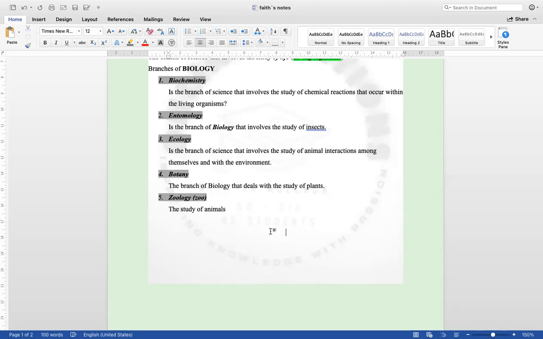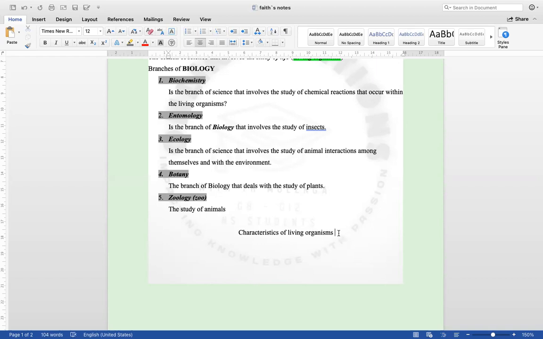Because, truth be told, the characteristics of a person and of a crocodile must be different. Given the two, you might not know who is a human being and who is a crocodile, but you are just told that crocodiles can swim in water faster than they can move on land. When you see an organism jump in water with a long tail and sharp teeth, then you're able to think it is a crocodile, and things like that. So therefore, we have to look at the characteristics of living organisms.